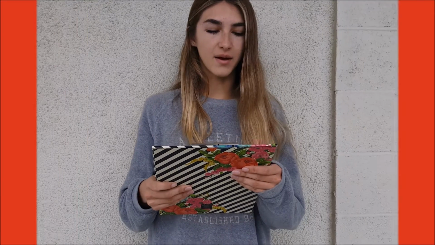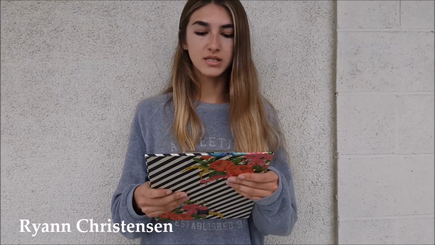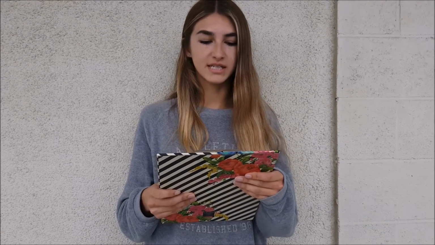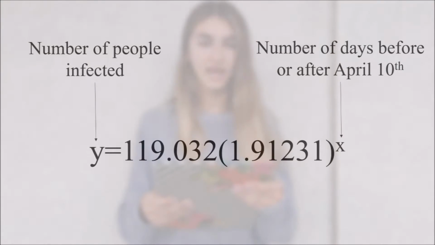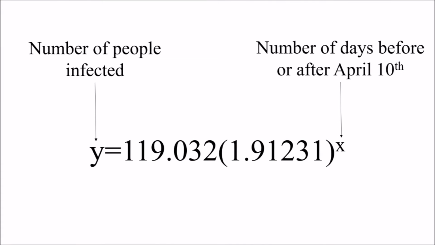Dear leaders of Canada, my name is Ryann. The World Health Organization has hired me to investigate the spread of contagious disease in Canada. Based on my calculations, I've discovered that the following equation accurately represents the scenario: y equals 119.032. The y value represents the number of people infected.